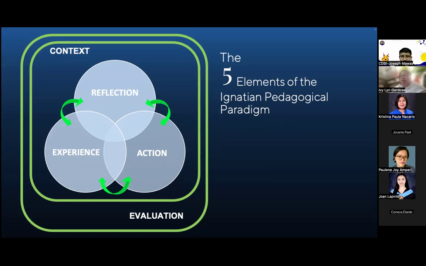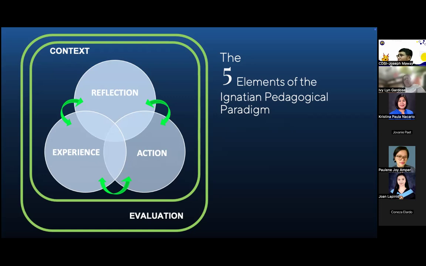Context is because you have to always be in touch with where your students are at the beginning of the lesson, in the middle of the lesson, as the lesson is playing out. Okay, you always have to know where are my students, and that's why context is indicated in the diagram as encompassing instruction, the whole delivery of instruction.